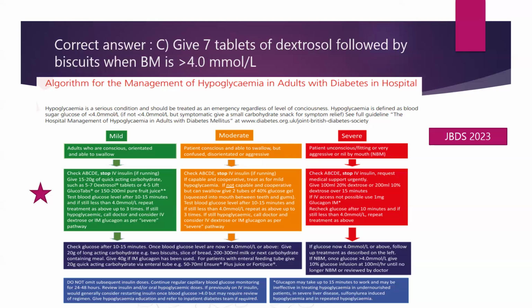Glucagon may take up to 15 minutes to work and may even be ineffective if treating hypoglycemia in undernourished patients, in severe liver disease, sulfonylurea-induced hypoglycemia, and in repeated hypoglycemia. So, a very important algorithm chart from the JBDS guidelines.